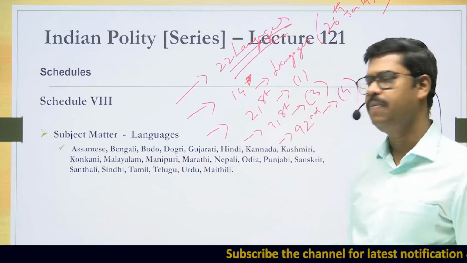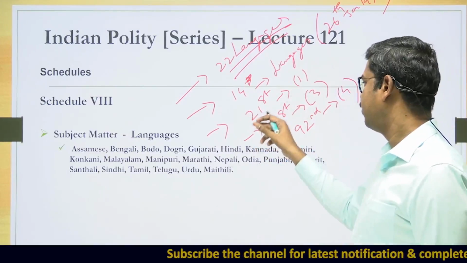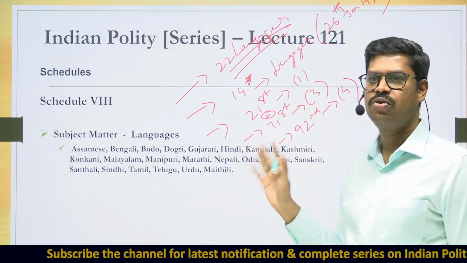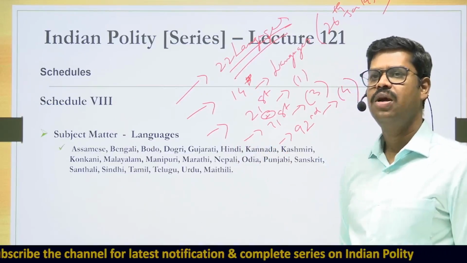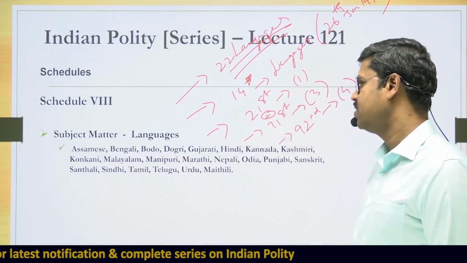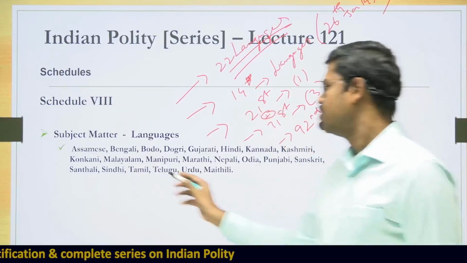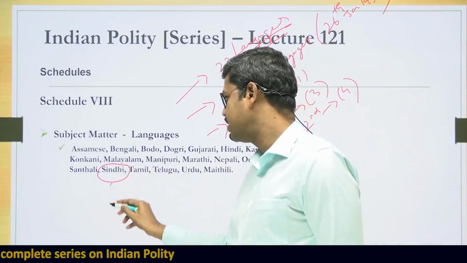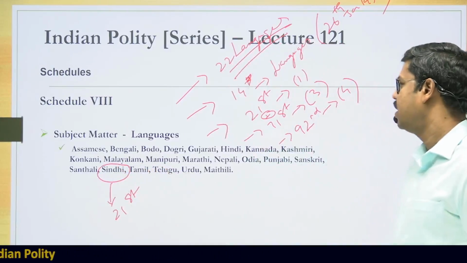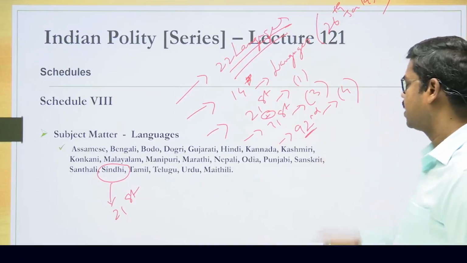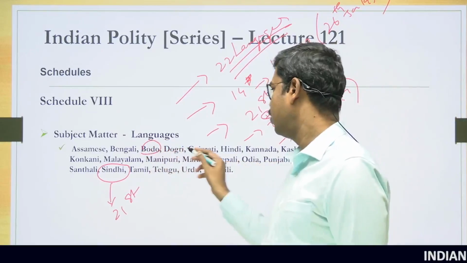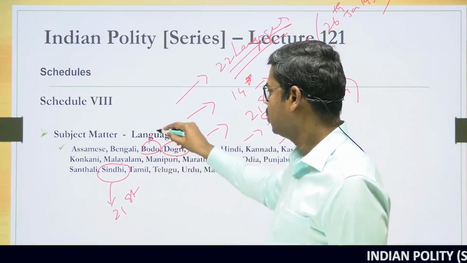It's easy to remember. If you add 21 plus 71, it becomes 92. So 21st Amendment, 71st Amendment, and therefore 92nd Amendment also. Sometimes I can ask you specifically the languages also. For example, the 21st Amendment inserted Sindhi into it. And then you have the 92nd Amendment. I'll just come to the 71st Amendment later. The 92nd Amendment added Bodo. They added Dogri. So this is by the 92nd.